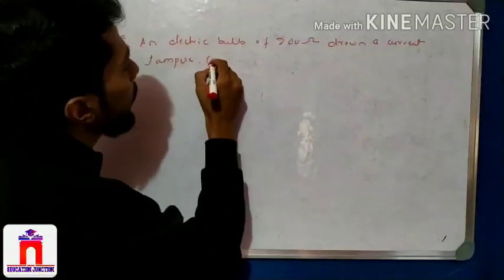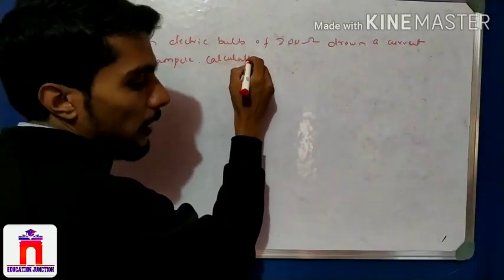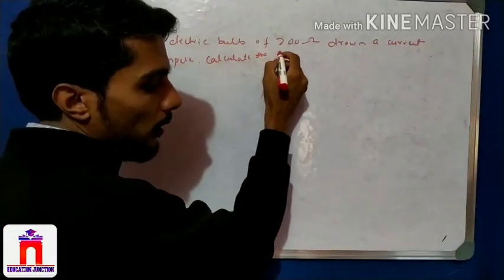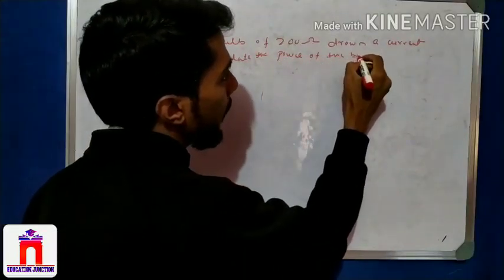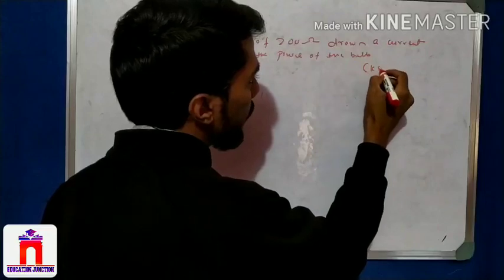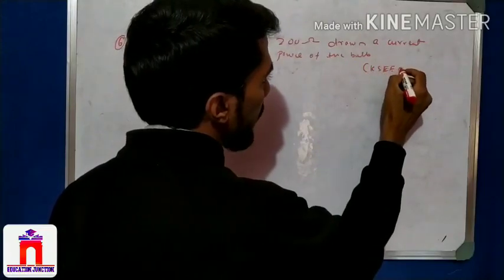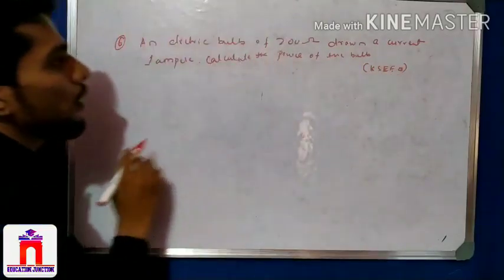Calculate the power of the bulb. Again, this is from the Karnataka State Board, one of the model papers.